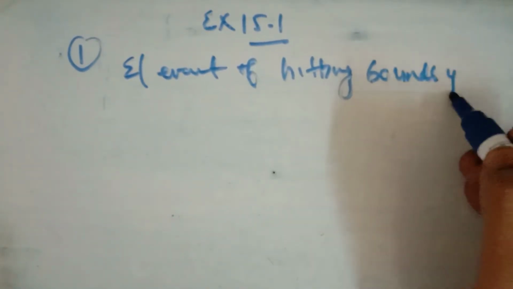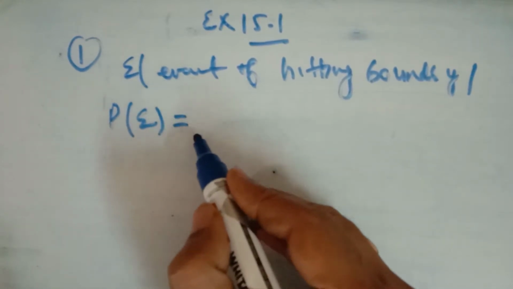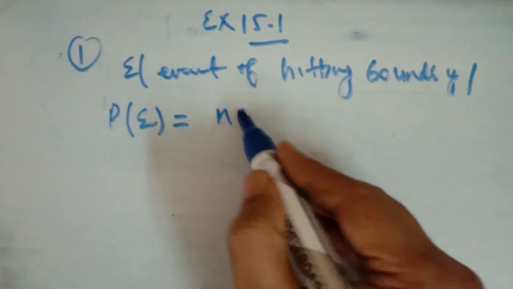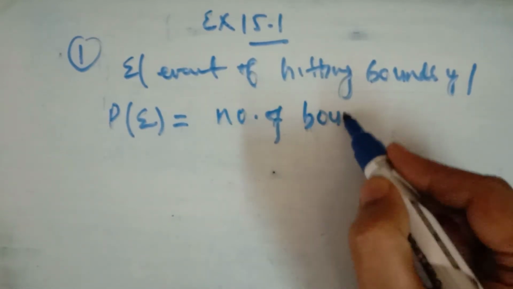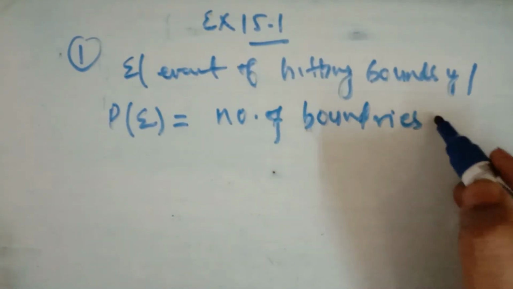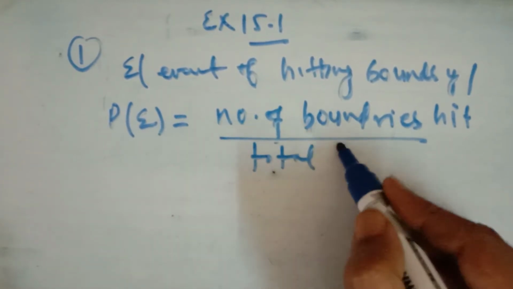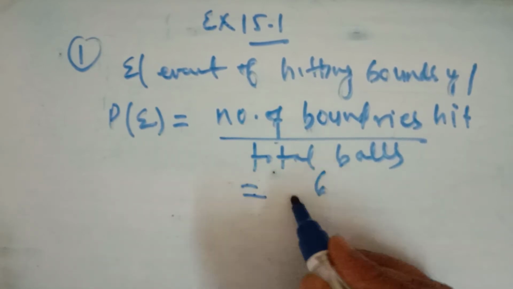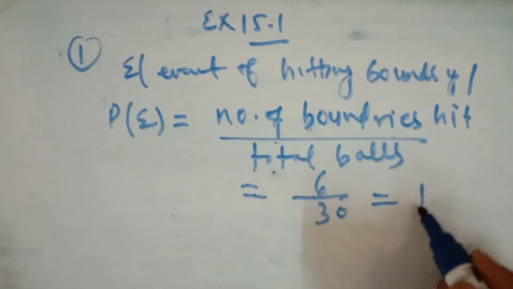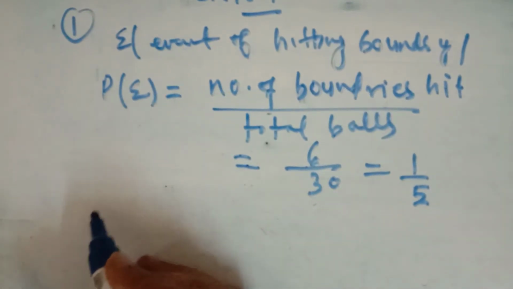E is the event of hitting the boundary. So what is the probability of E? That is the probability of hitting the boundary. That is the number of boundaries hit divided by total balls. So how many we have got? Here he has got 6 boundaries out of 30. That is 1/5. This is the probability that the boundary is hit.